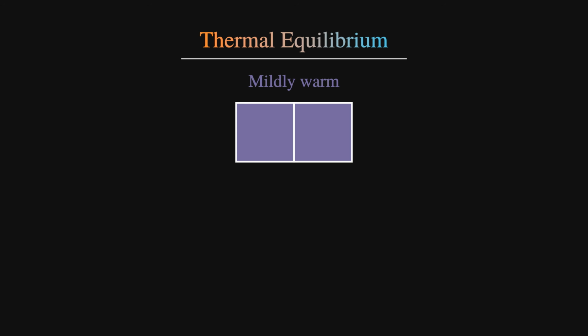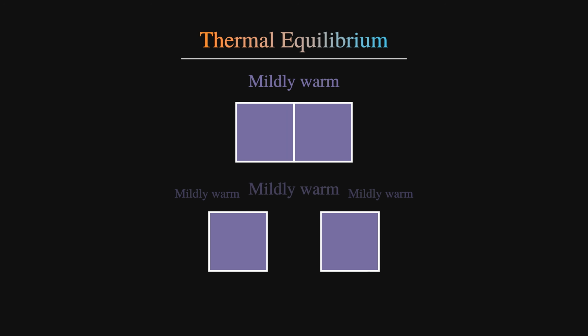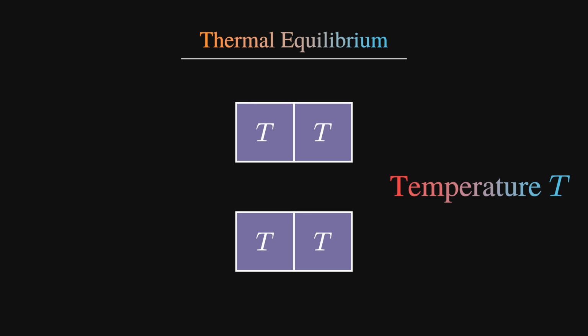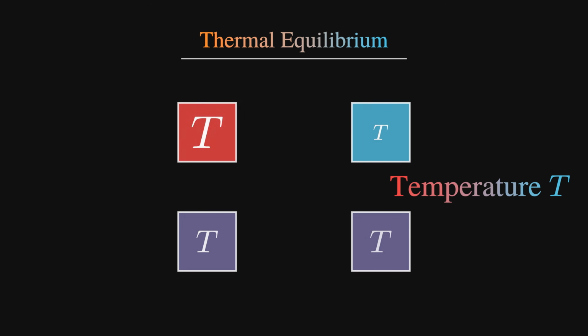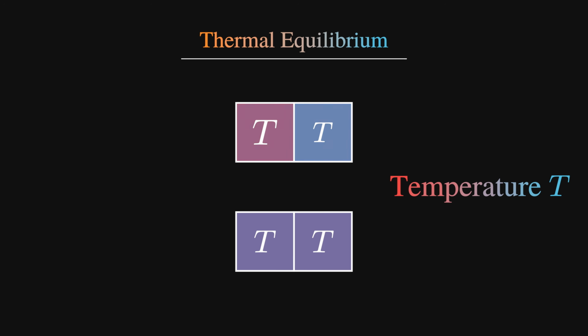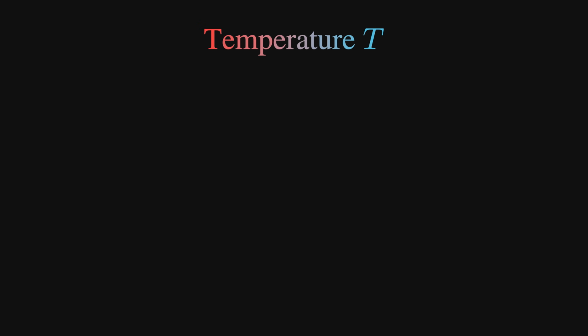So what decides this? Why do some pairs of systems change while others are already settled? There must be something about the objects themselves that determines this. This must be independent of whether we interact with them ourselves to feel how warm they are. We have a name for this something, temperature. If the two systems aren't in equilibrium, we say their temperatures are different. And if nothing happens, we say they are equal. But there is still one hole in our story. We don't know that temperature is consistent.